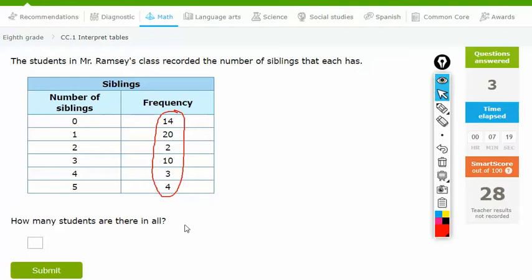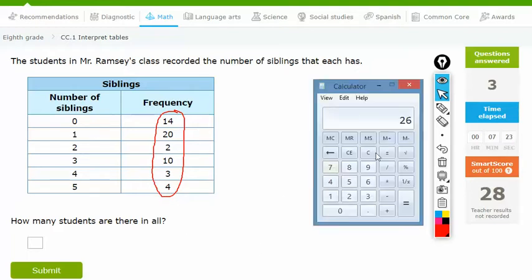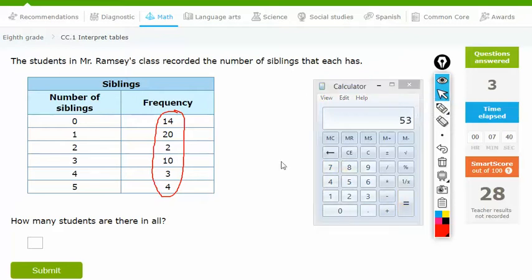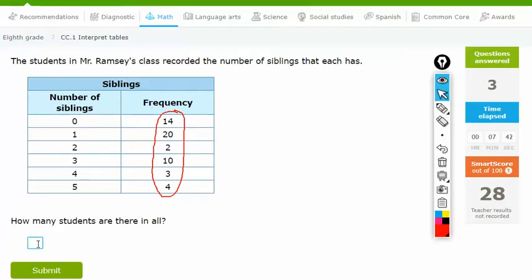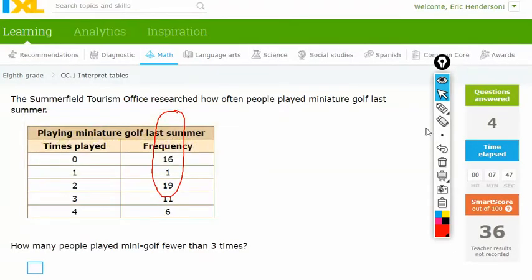Now that seems a little bit weird because I don't know how you're gonna have that many kids in a classroom, but let's see what we get. Plus 2 plus 10 plus 4 plus 3 is 7. 53 students. Well, let's see. Oh, I guess that's it.